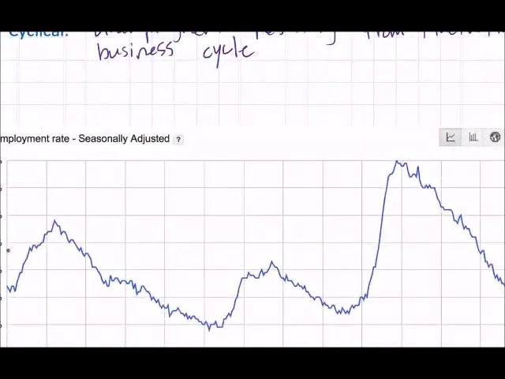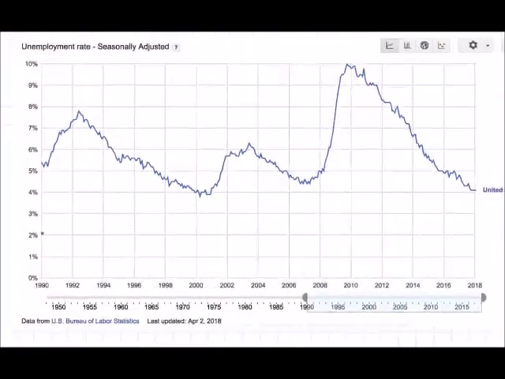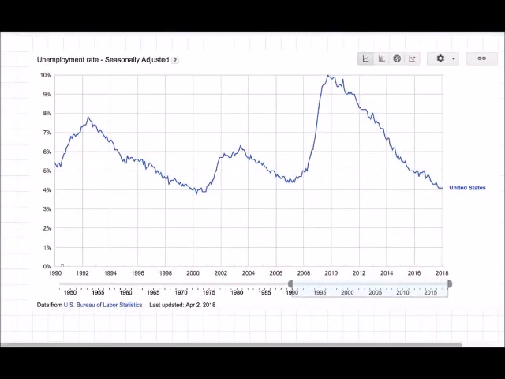Now, to help us better understand this, we're going to look at some real unemployment data for the United States of America. Notice the dates here. We have data going back to 1990 all the way up to 2018. 28 years of unemployment data here. Let's look at some trends.